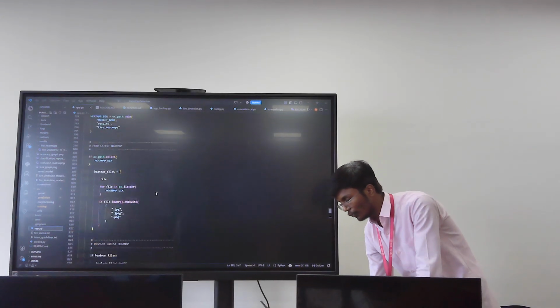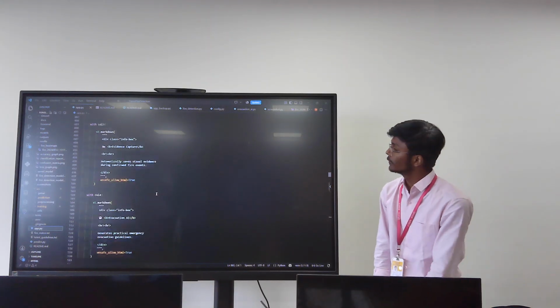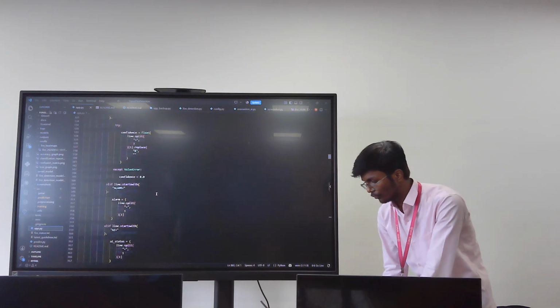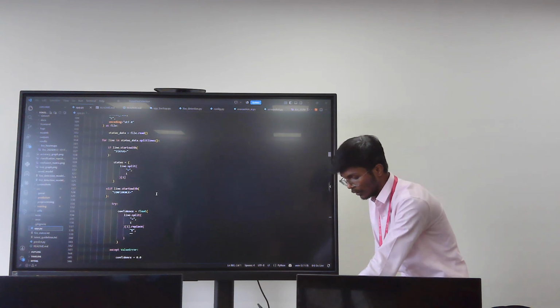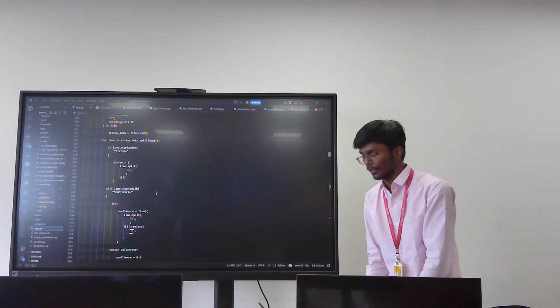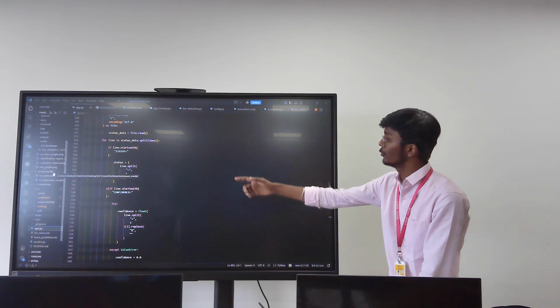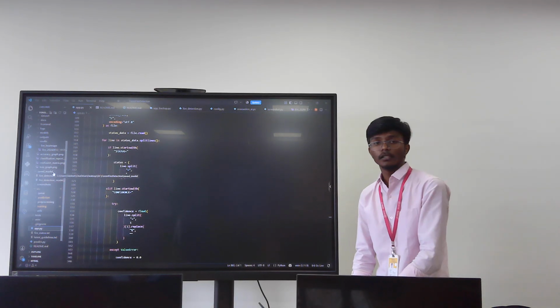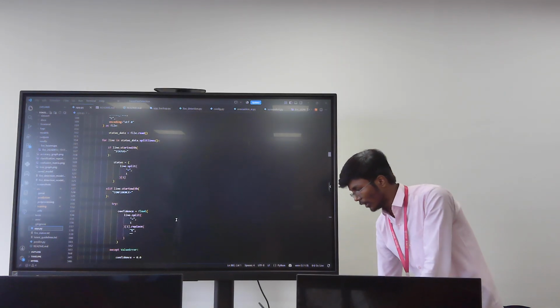This is the fully integrated code, where I connected prediction, live prediction, training, screenshots, confusion matrix, everything in this program, and I'll show it live.